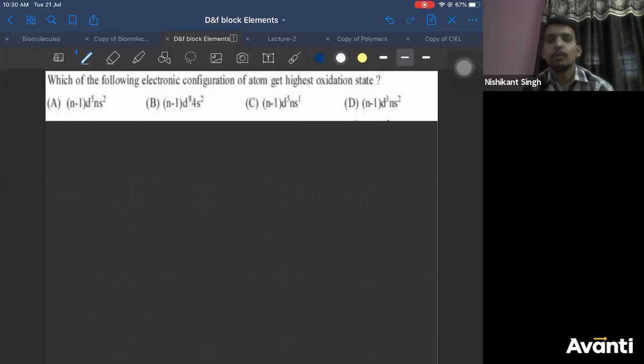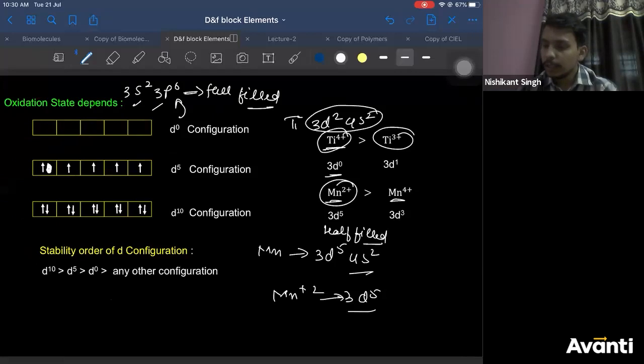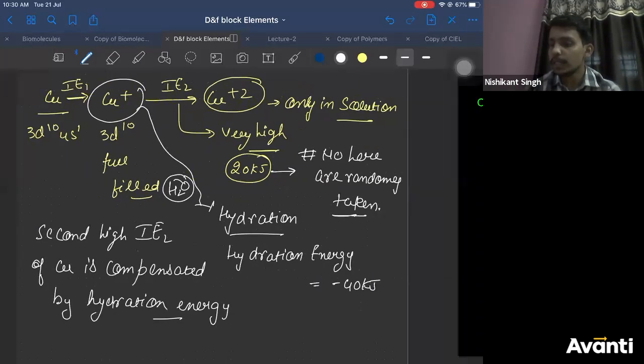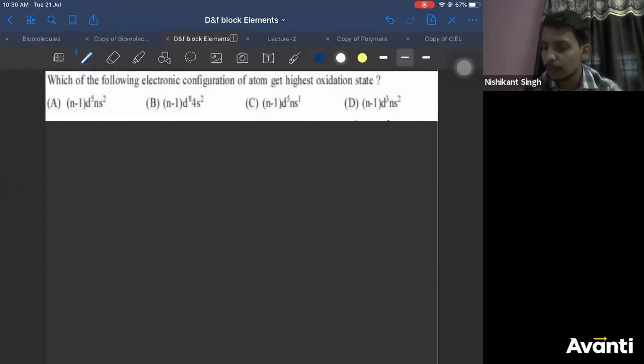Right, so you already saw the maximum oxidation state was shown by manganese. Manganese shows maximum oxidation state. And what is the configuration of manganese? 3d5 4s2.